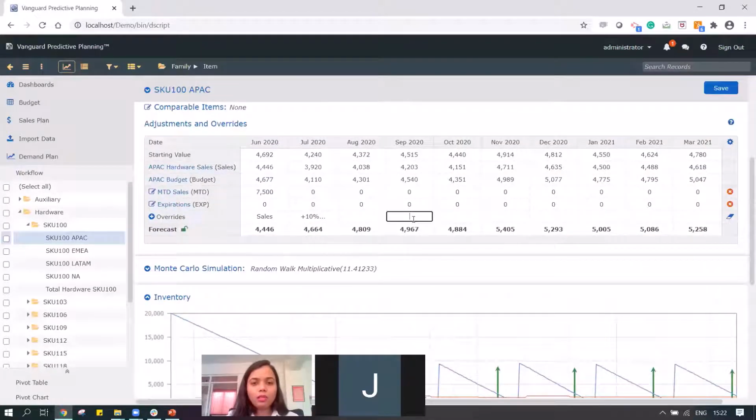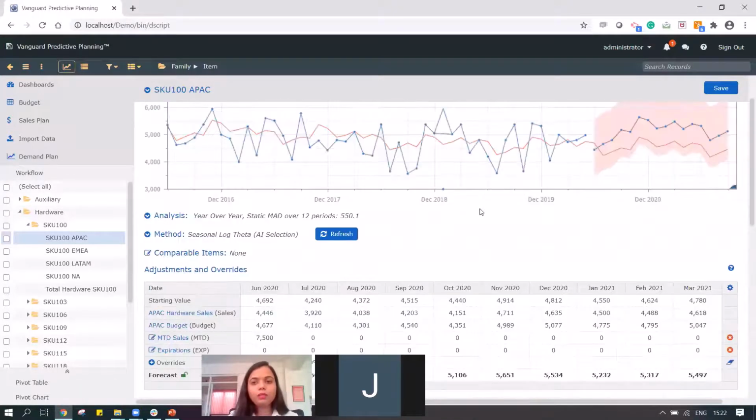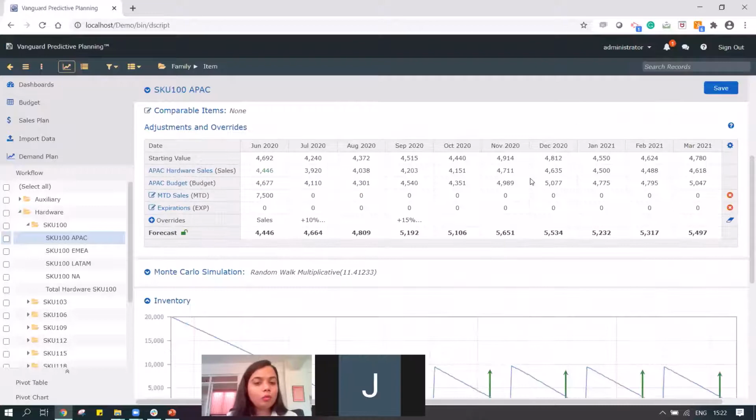Or I can make it 15% from here onwards. That is also possible. So there are a whole lot of options which are available in Vanguard, which helps us in overriding the values automatically.